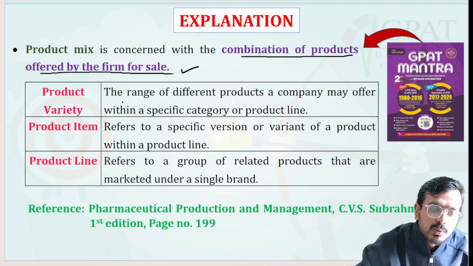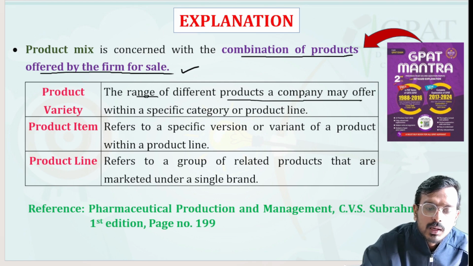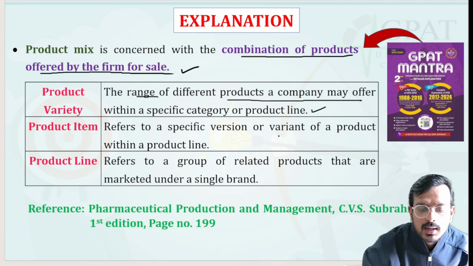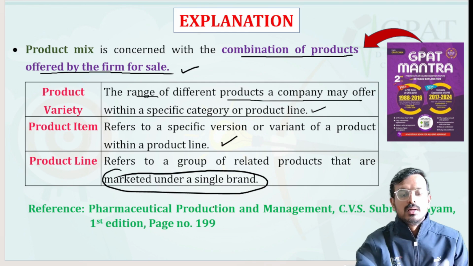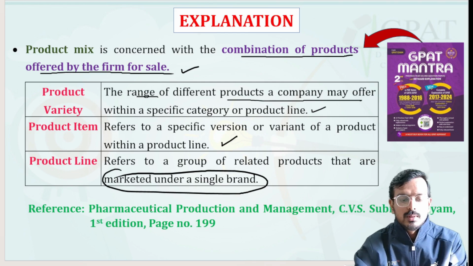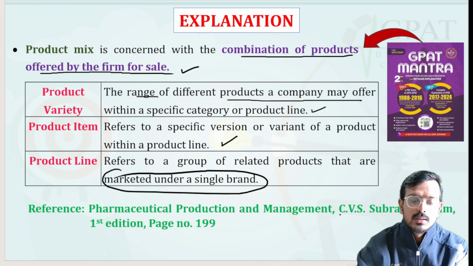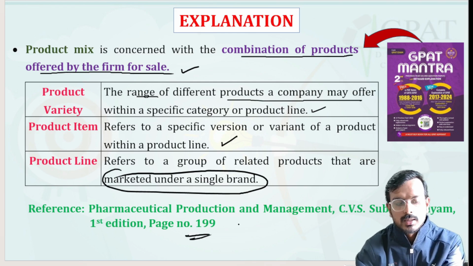Product variety is the range of different products a company may offer within a specific category or product line. Product item refers to the specific version or variant of a product within the product line. Product line refers to related products that are marketed under a single brand. The reference is from Pharmaceutical Production and Management by CVS Subramanyam, first edition, page number 199.